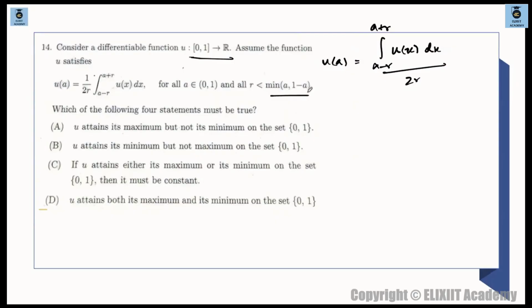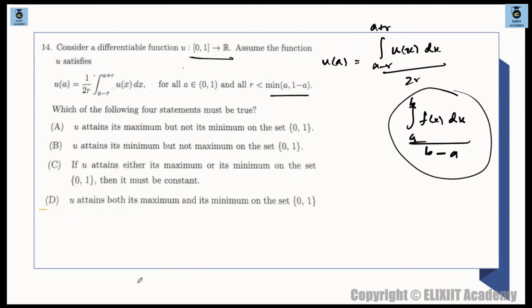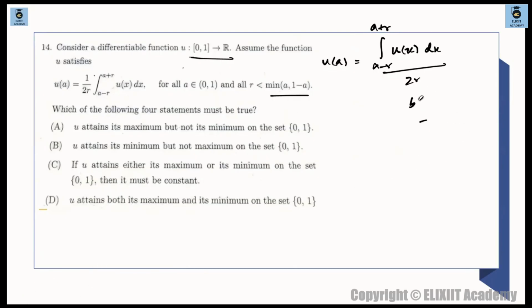This is nothing but the mean value property. It's the mean value theorem. This is nothing but the mean value or the average value of the function. That's how I have taught the average value of the function. What is the average value of the function? Integration a to b f(x) dx divided by b minus a. This is the average value of the function. Okay, so what is this given? The average value of the function.